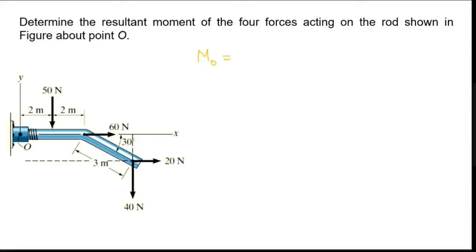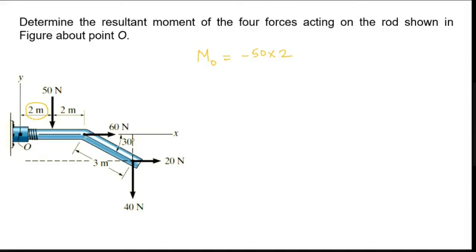This 2 meters. Yes, very good. What is the rotation, clockwise or anti-clockwise? Clockwise. So it is minus 50 into 2. This is my first one.